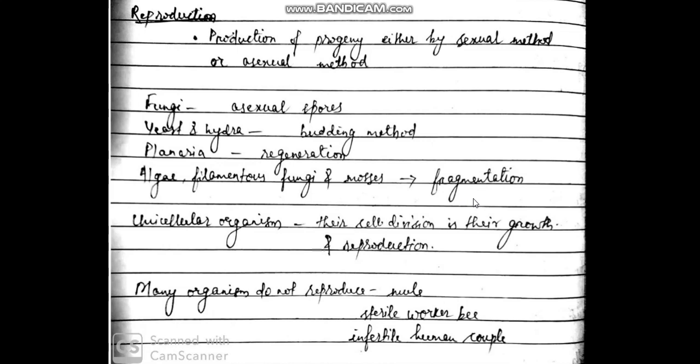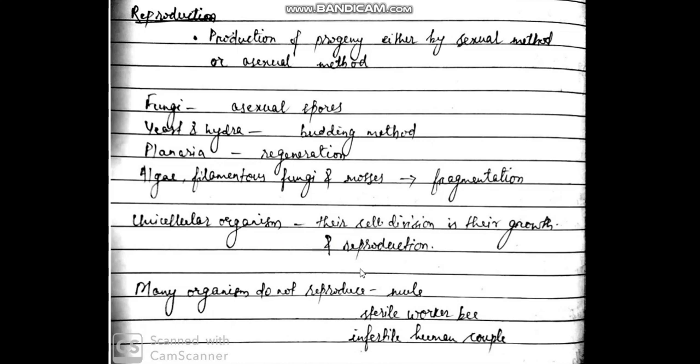an individual organism. In unicellular organisms, reproduction and growth are similar. They are synonymous. Why? Because if the unicellular organism divides, the number of cells will increase and each cell will function as an individual organism. So their mode of reproduction and their growth is similar in unicellular organisms.